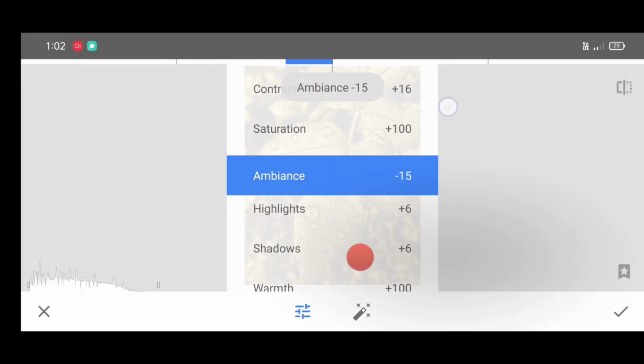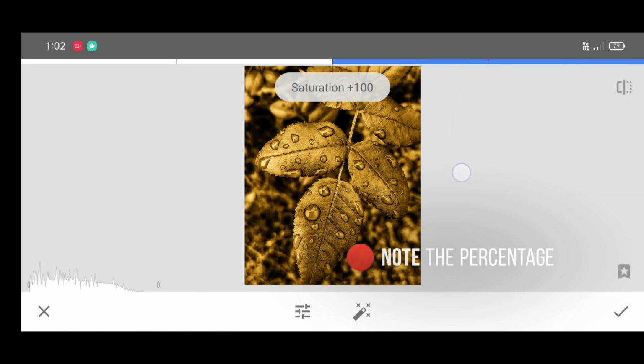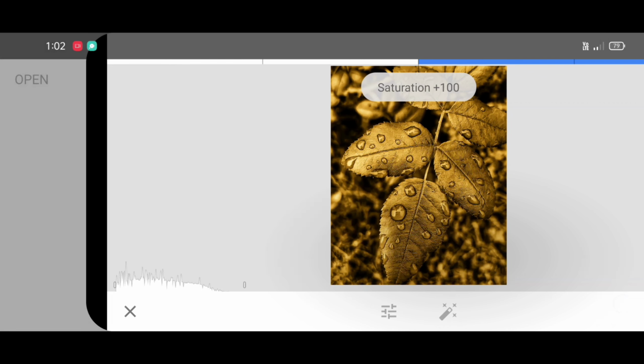Note the percentage. Saturation and warmth must be +100 to get the golden tone effect. Now just click on apply.